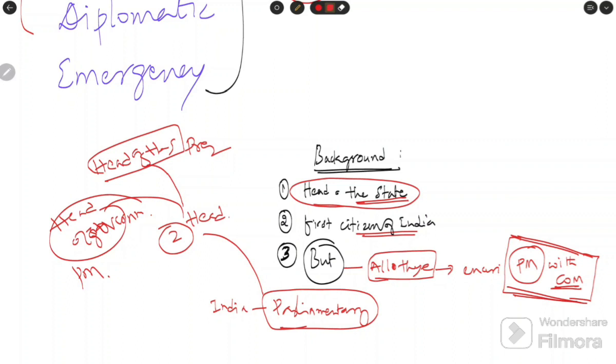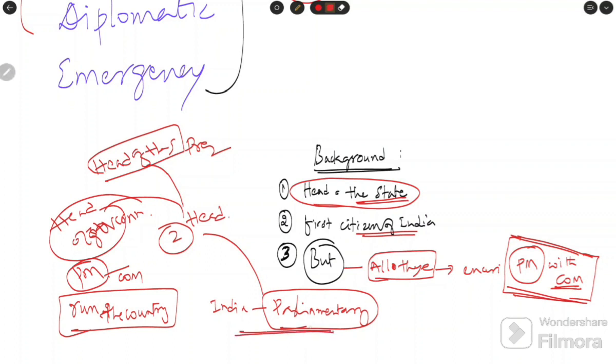What is government? Government is the body or organization that runs the country, meaning the day-to-day administration. Everything is taken care of by the government. Who is the head of the government? The Prime Minister. Who needs to take the actions in the country and exercise the powers? The Prime Minister and Council of Ministers. That's all it means: parliamentary system of government. Because India adopted it, the Prime Minister and Council of Ministers exercise the actual powers.